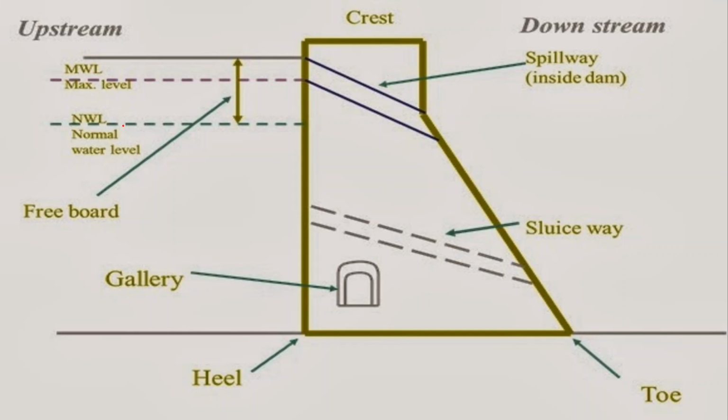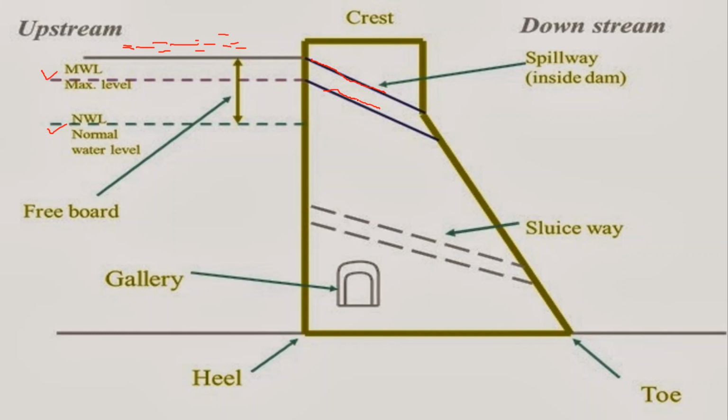Now this is the cross section of our dam. Just now I said upstream, where water will be stored, and this side is downstream. Here we have two levels of water: one is the maximum water level and the other is the normal water level. Above it, maybe 2 meters or at least 5 meters, we have to start our spillway, and this spillway may be inclined or vertical.